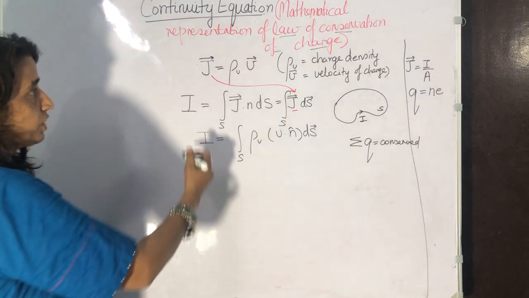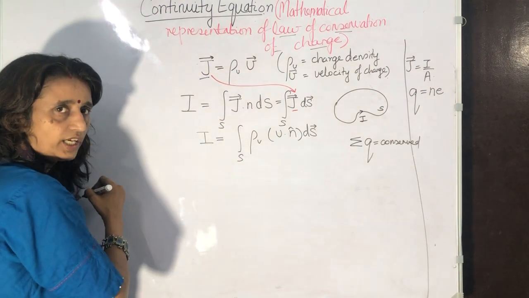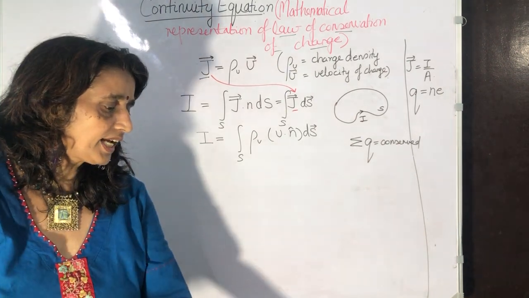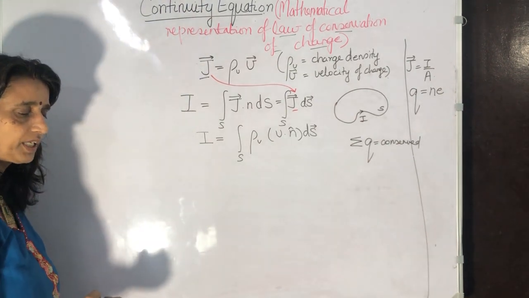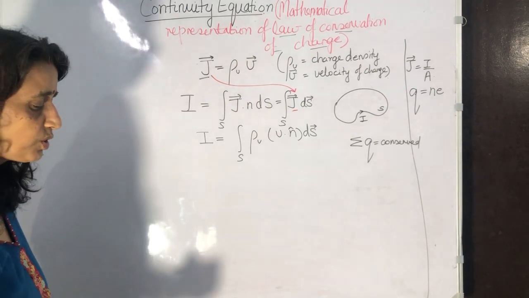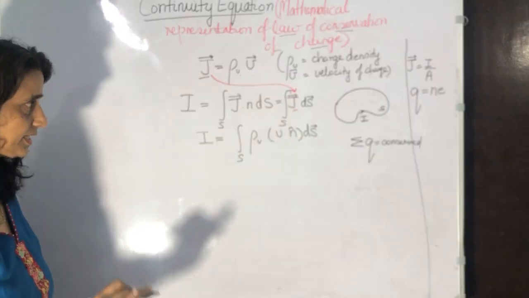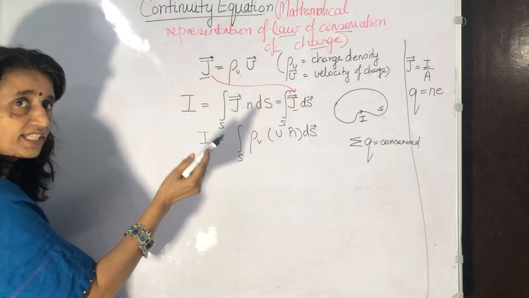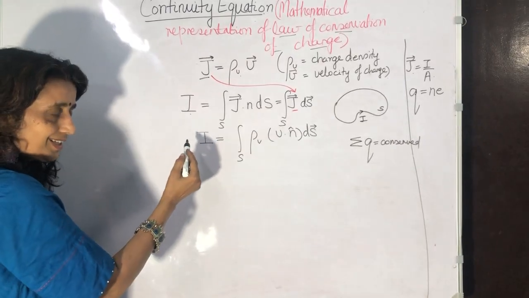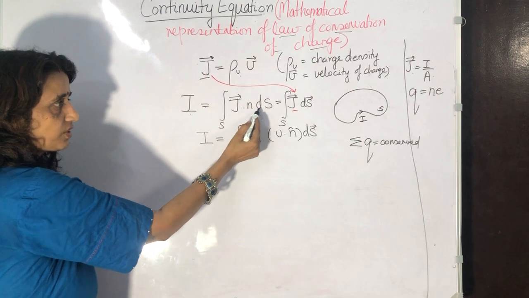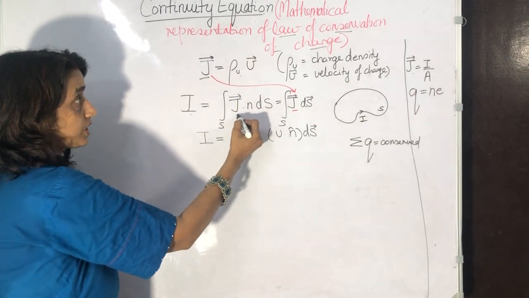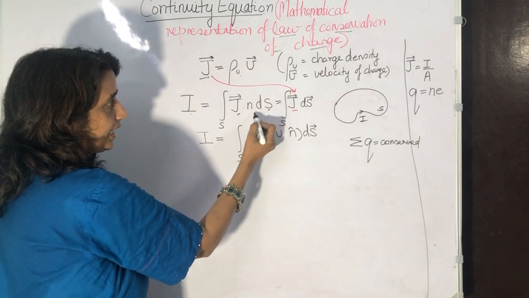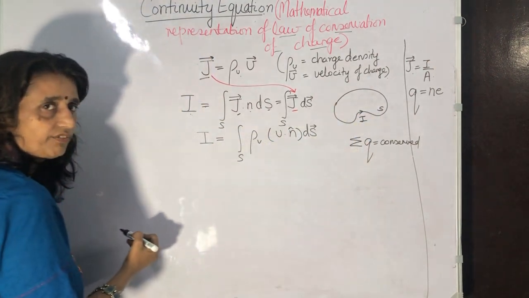Now let us begin. Current density J is equal to rho V into V, which means that V is the velocity of charge at a particular point where the volume charge density is rho V. That's all, nothing else. Now, from the definition of current, J is equal to I upon A. We are writing it in integral form. So current I is equal to integral over S of J dot N dS, where J is the current density, S is the area, and N is the unit normal, as per the vector analysis.